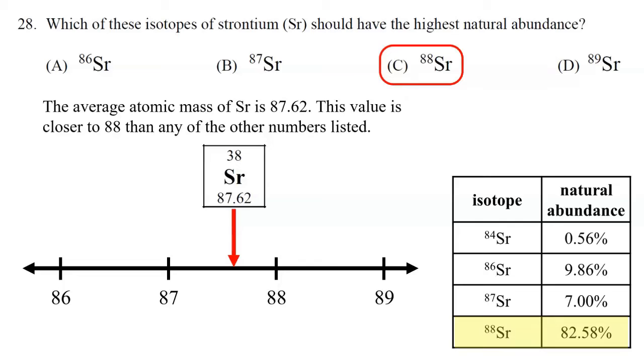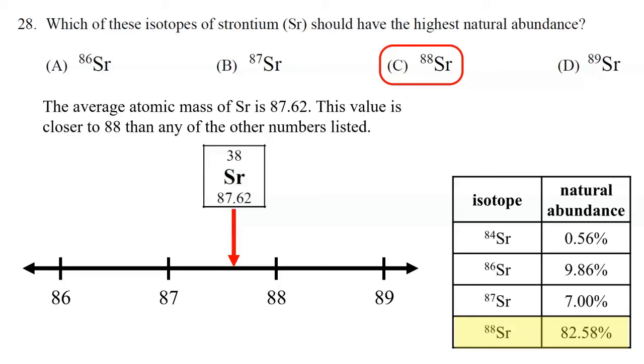So the correct answer is C, and it turns out that if I give you the data, you can see that approximately 82.6% of all the strontium is actually isotope 88. That's consistent with the fact that 88 is close to 87.62.